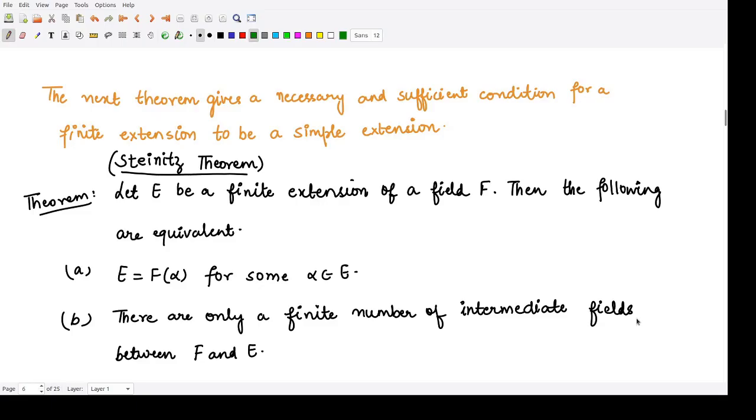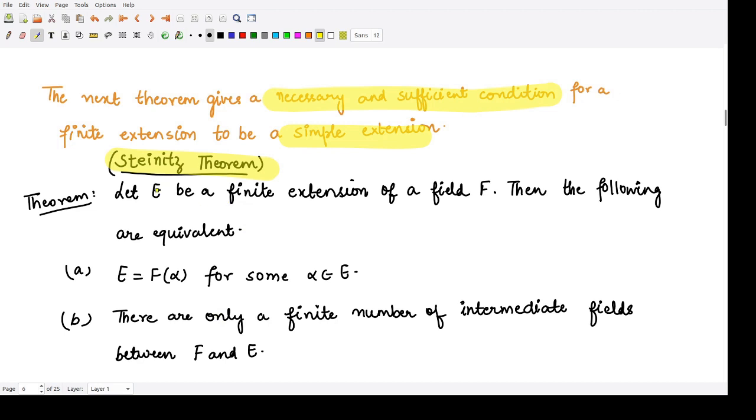The next theorem gives a necessary and sufficient condition for a finite extension to be a simple extension. What is this condition? This condition is given by Steinitz's theorem. So this is the naming theorem, and obviously it was given by Steinitz. So this is a necessary and sufficient condition. Let us first read the statement of the theorem.